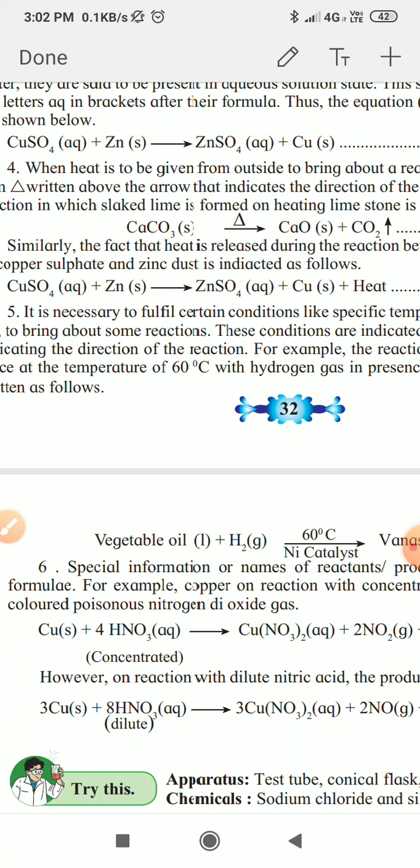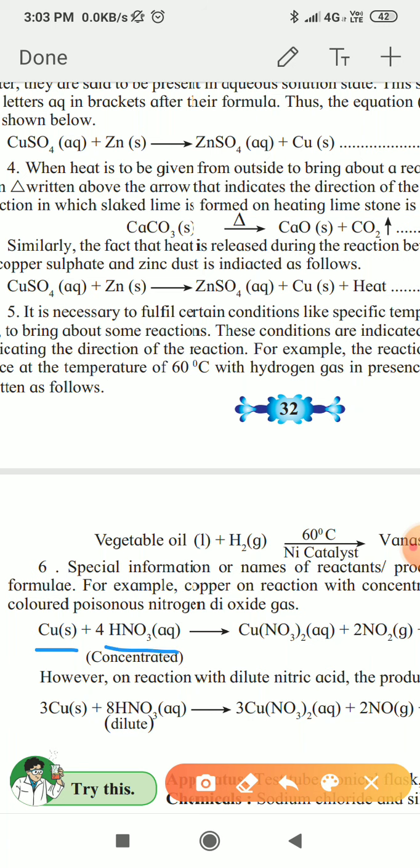The example is copper plus nitric acid, HNO3. This nitric acid is concentrated nitric acid, so "concentrated" is written below the nitric acid. So this is the special condition or special information related to nitric acid, that it is concentrated nitric acid.